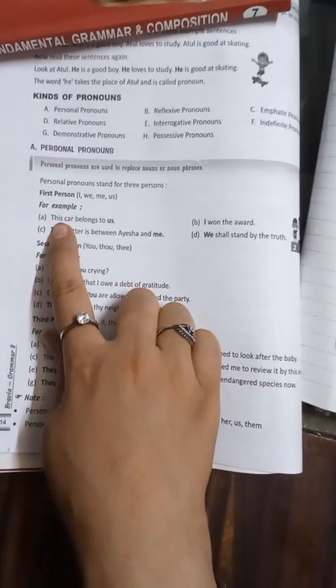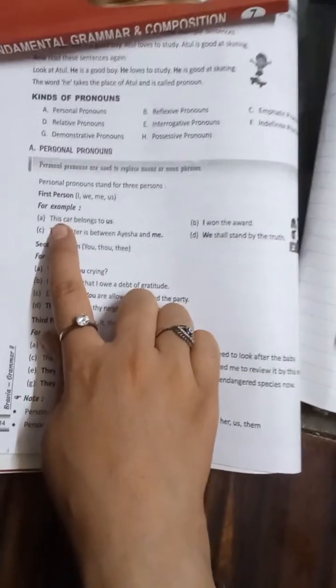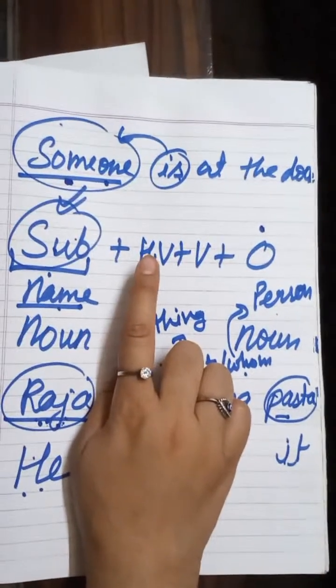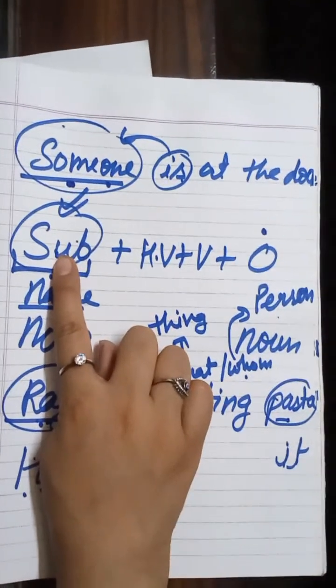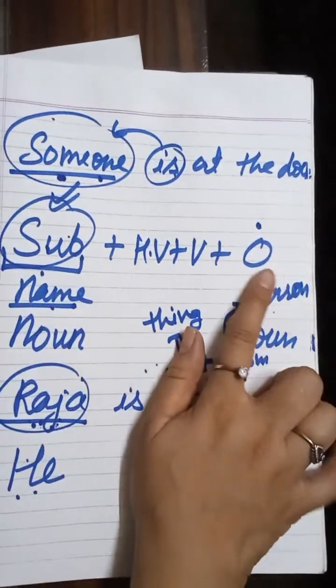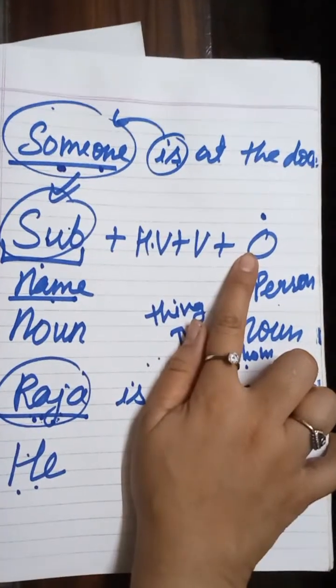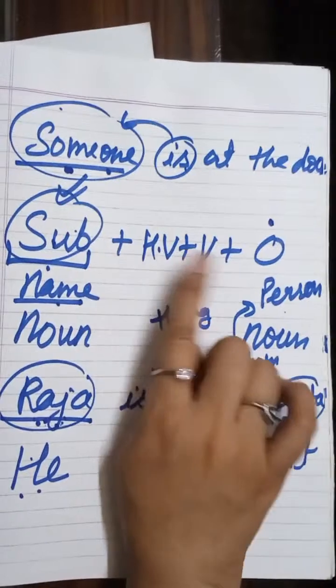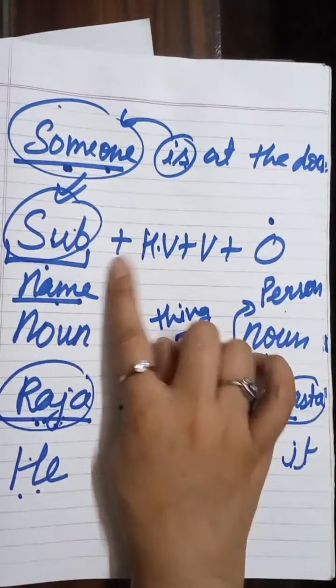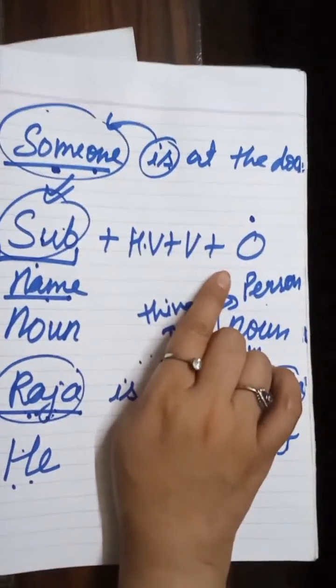It will be a demonstrative pronoun when it is before a helping verb. As I told you, the position of pronoun will always be at the position of subject or at the position of object. It can't take another place except these two.